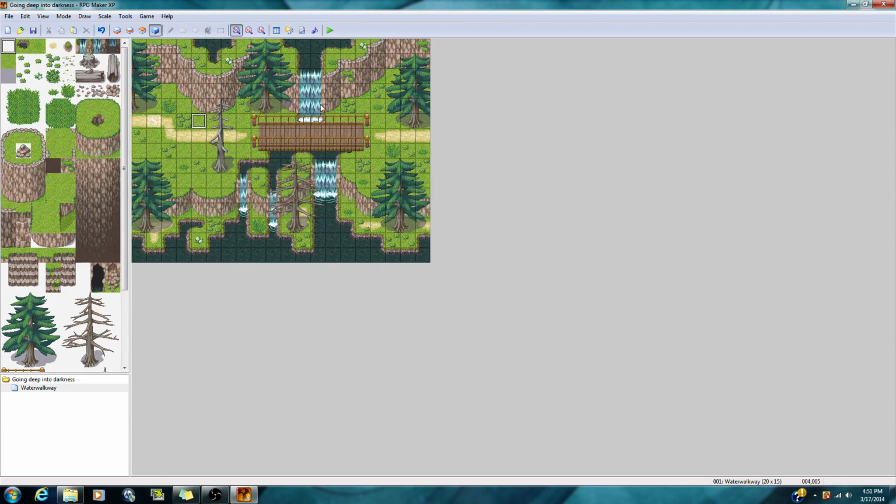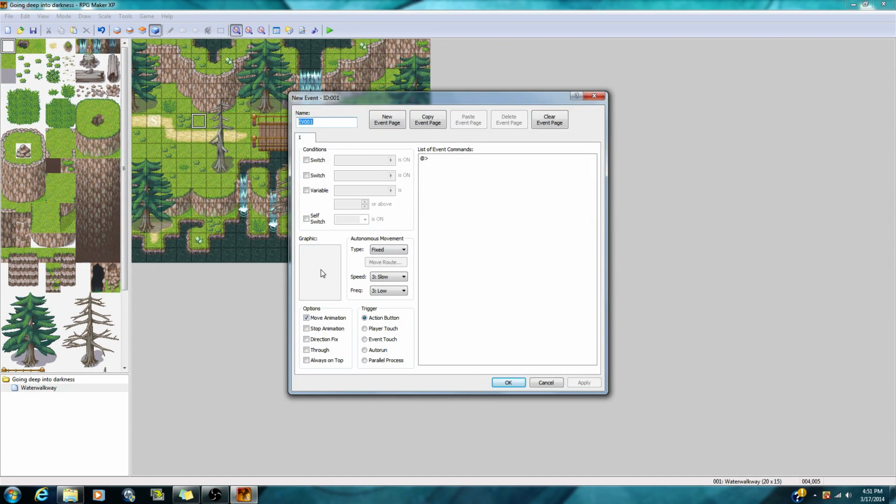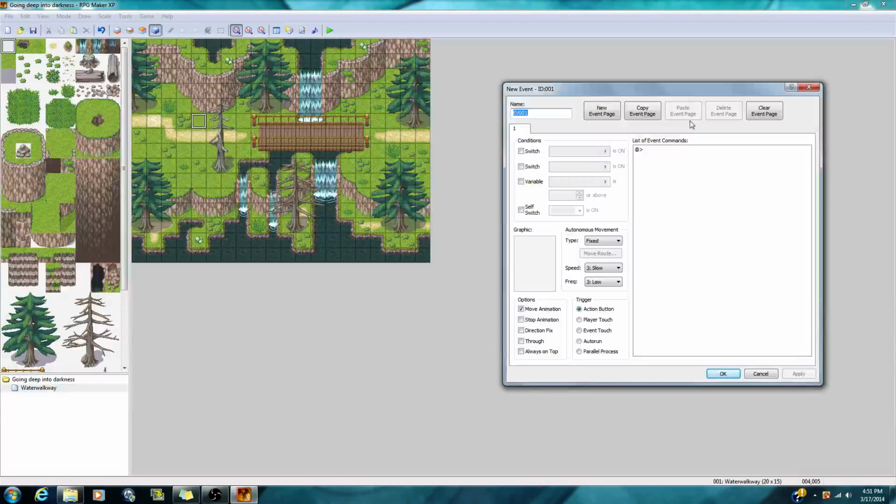Anyways, let's get going with making some animals. So we're going to go ahead and right click, new event. Now basically what this is all about, you got the name up here, and you can choose any kind of name that you wish for any of your events, and I recommend you actually do choose a name. Some people make doors and things, and you want to know what door is what, so you give it a name.